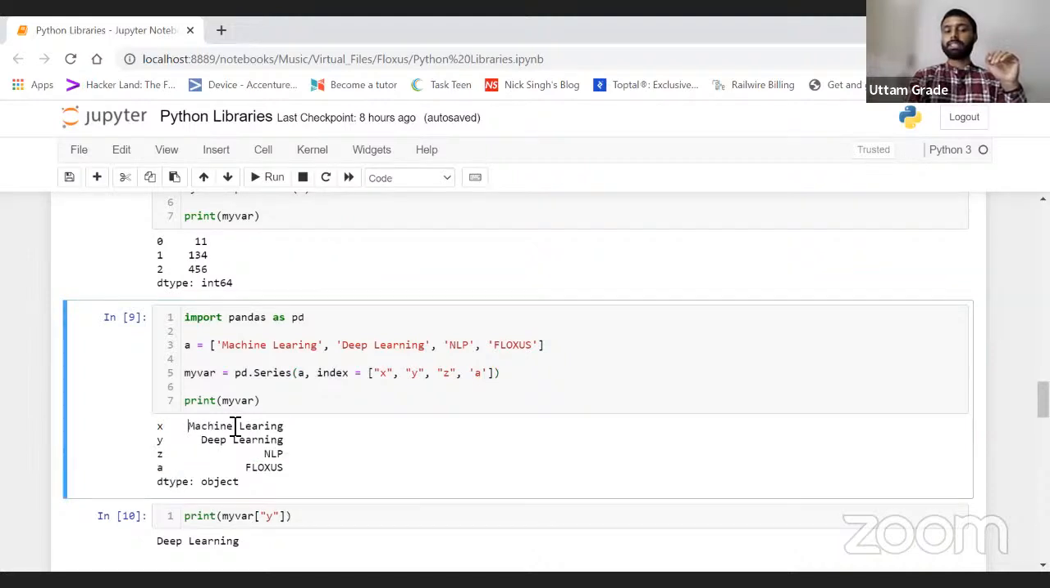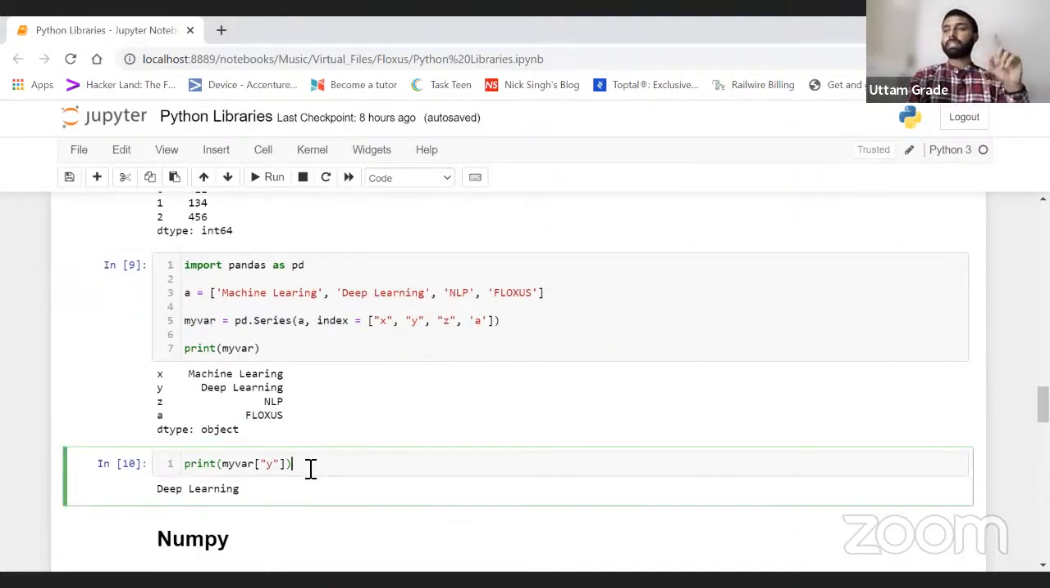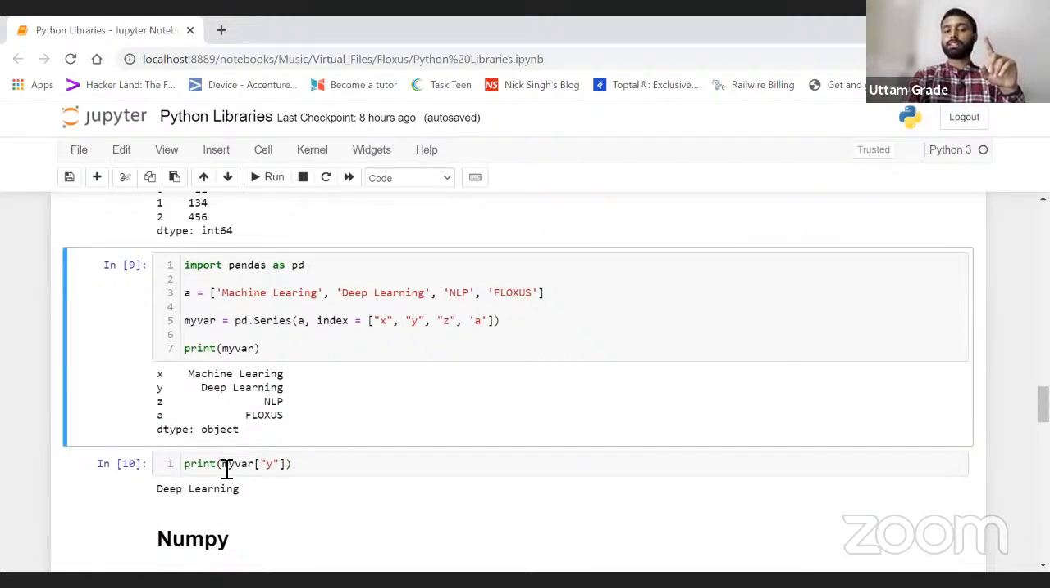xyza. So basically machine learning is an element of a series which contains an index x. Deep learning is an element of a series which contains an index y, right? If I want to extract, so see, everything I have contained within a variable, my var, right? After this, if I want to extract some data with the help of the index only, how do I do that?